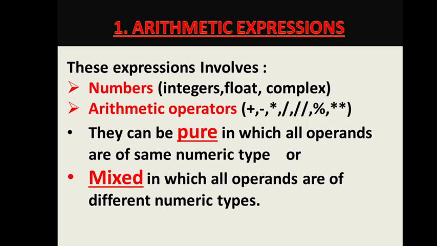Now, arithmetic expressions can be pure arithmetic expressions or mixed arithmetic expressions. Pure arithmetic expression means all the operands are of the same data type, the same numeric type. All the operands will be integers and the result will also be an integer. All the operands will be real and obviously the result will also be real. All the operands will be of type complex, and the result will also be a complex number. So they are easy to solve.